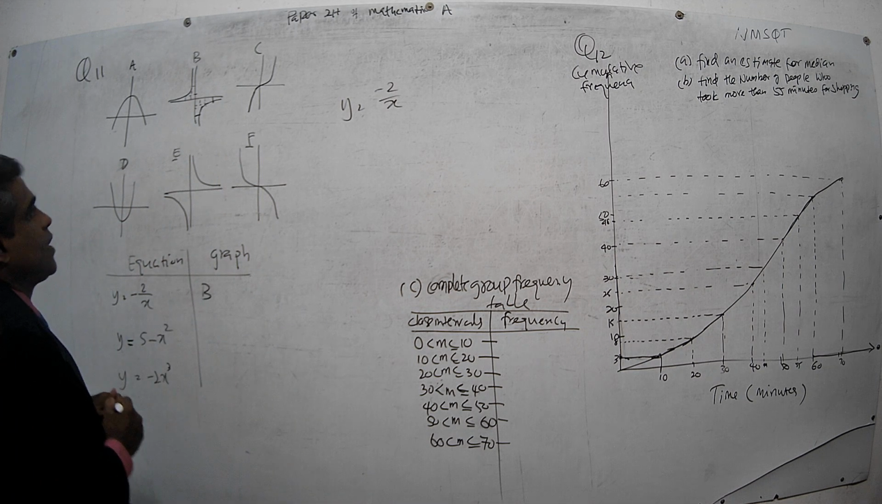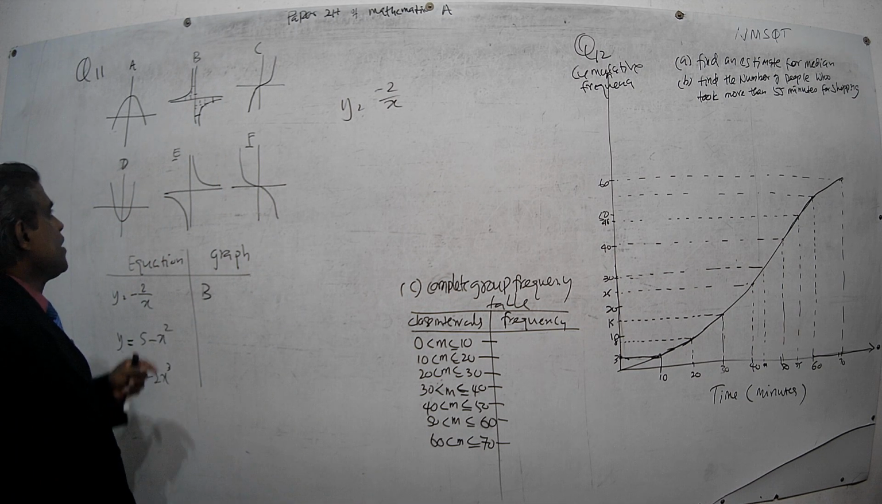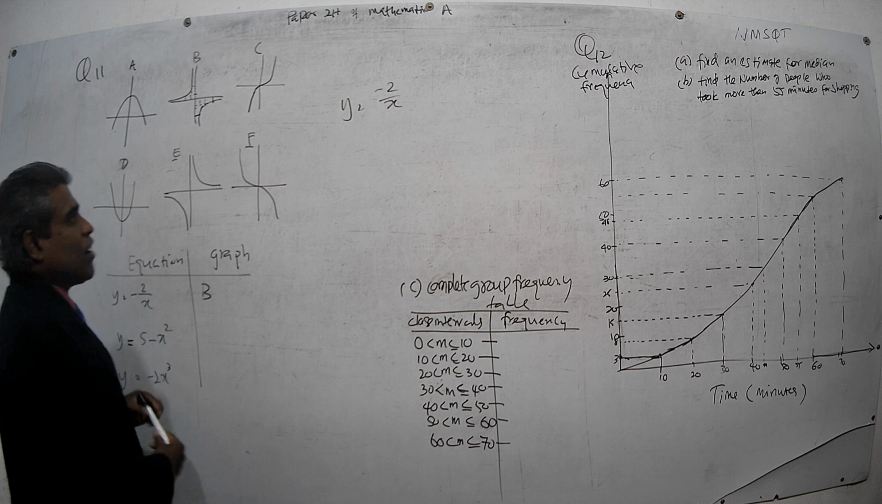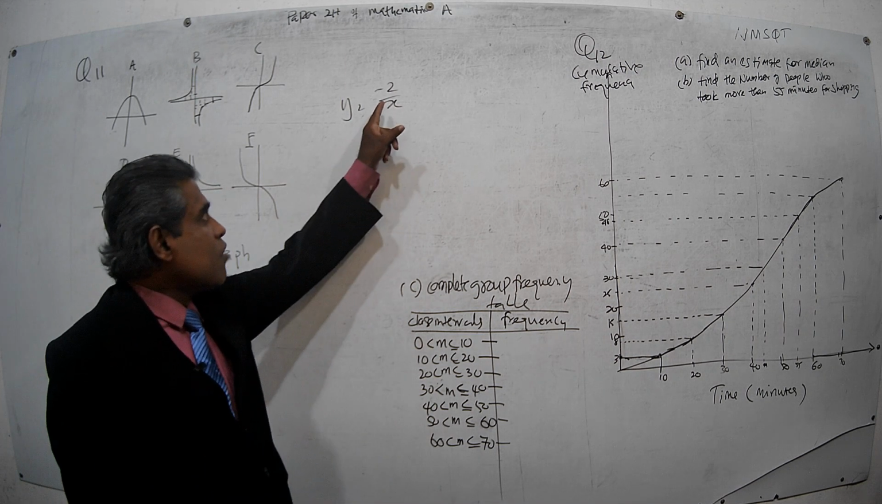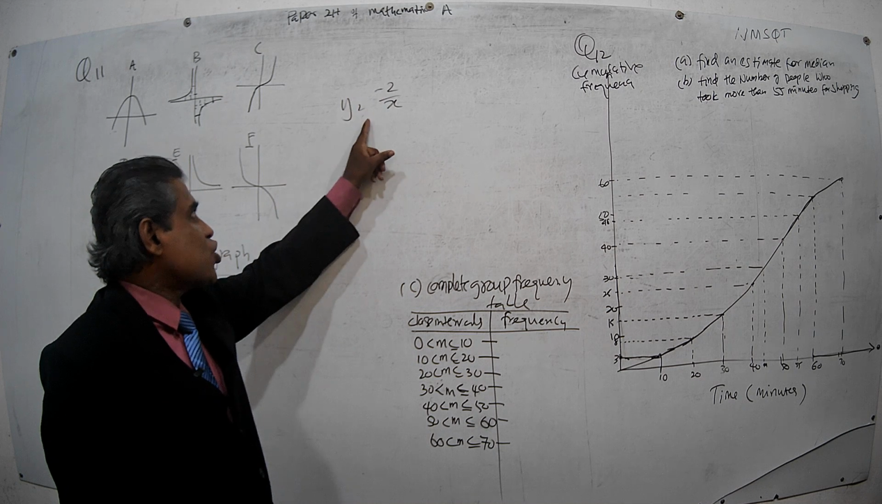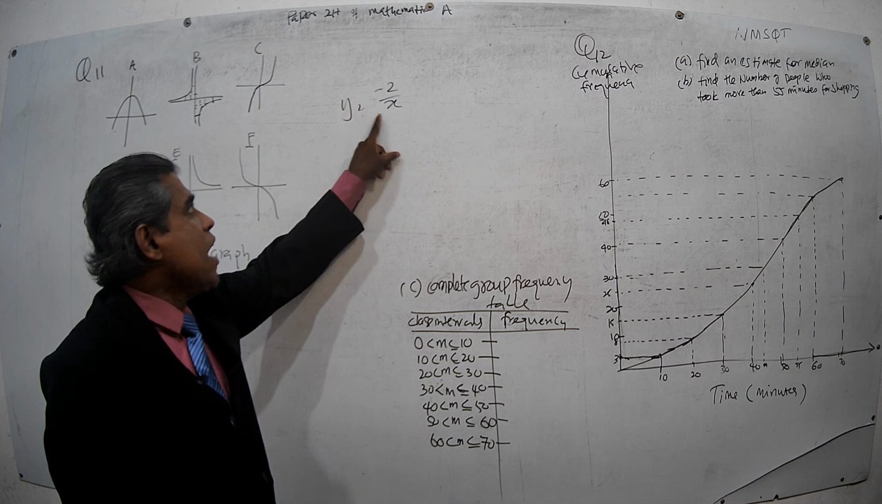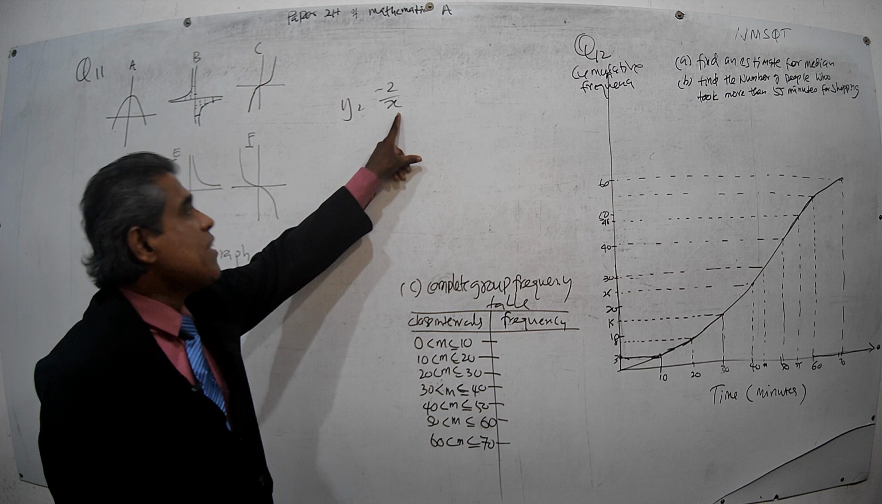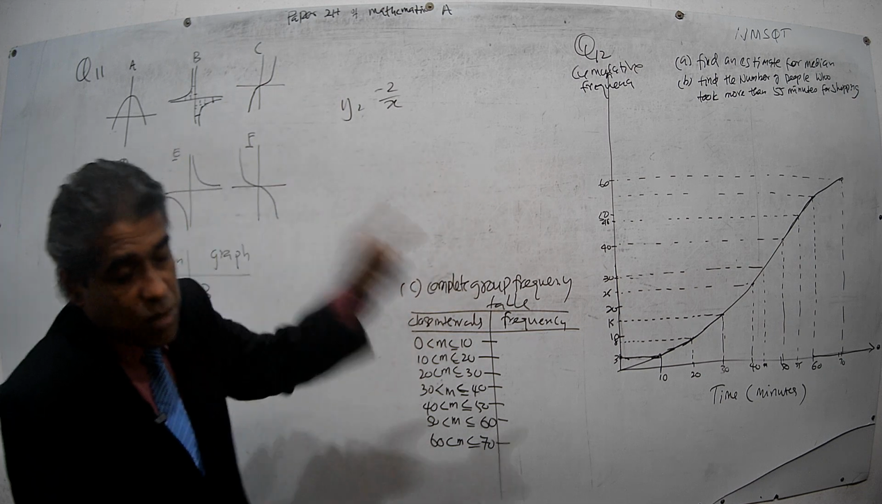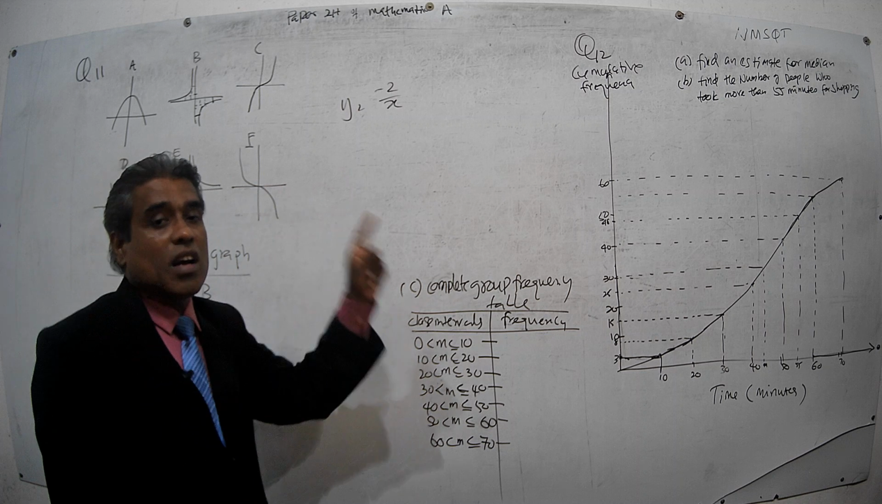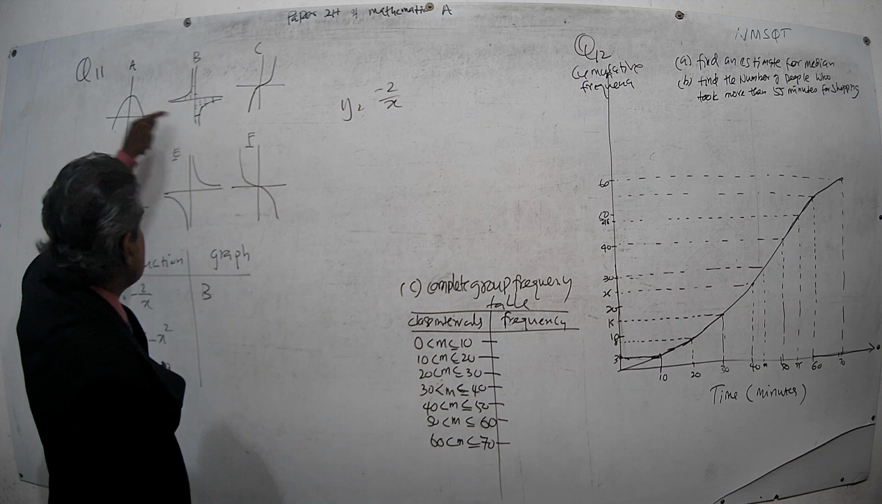Right. Then go to the next one. What you have to keep in mind always is, if you have a fractional function or fractional graph equation and x is in the denominator, it is a reciprocal function or reciprocal graph. The graph goes like this.